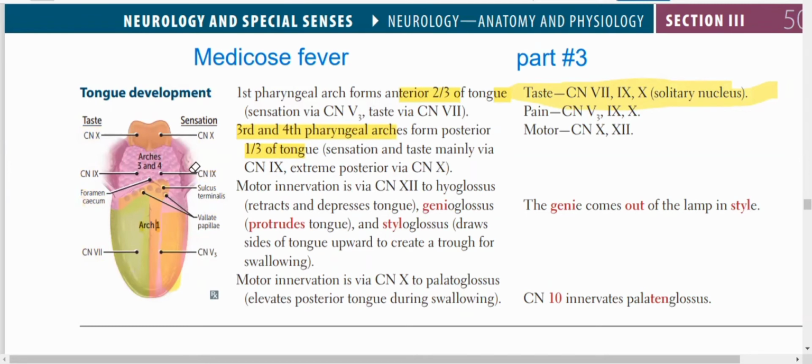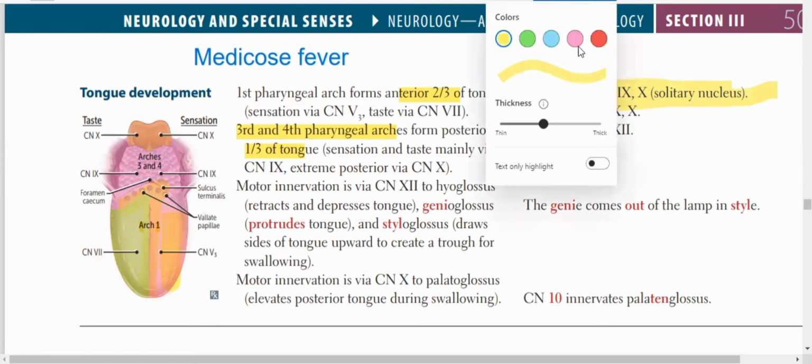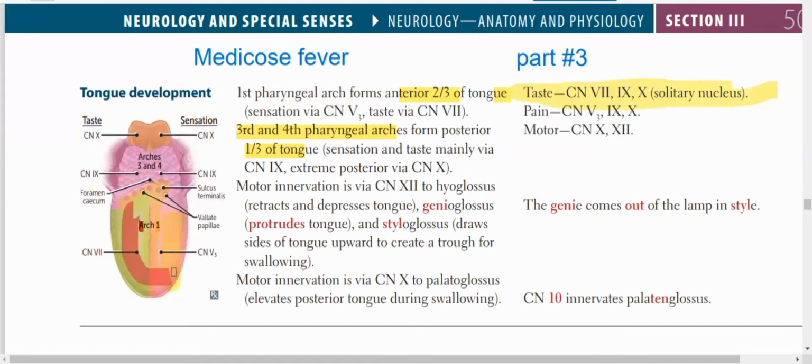Now our most important concern is the motor innervation. For motor innervation, we will discuss the muscles of the tongue. These are the genioglossus, styloglossus and hypoglossus. That's why cranial nerve number 12, the hypoglossal nerve, supplies all the muscles of the tongue.